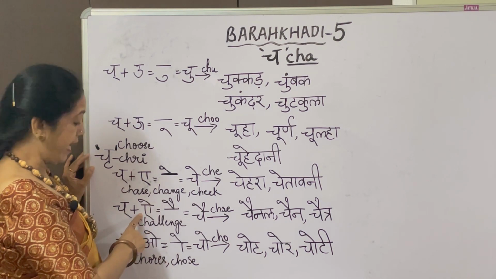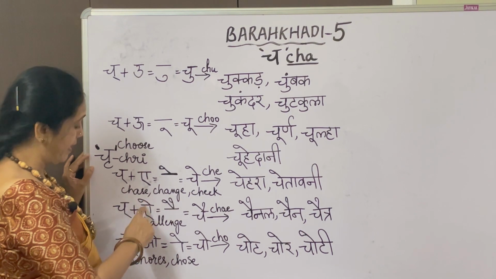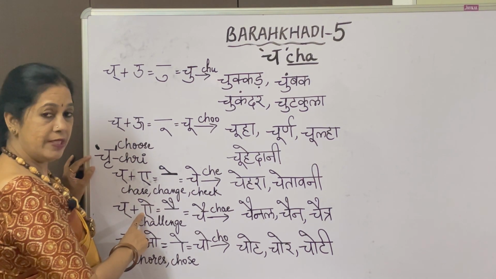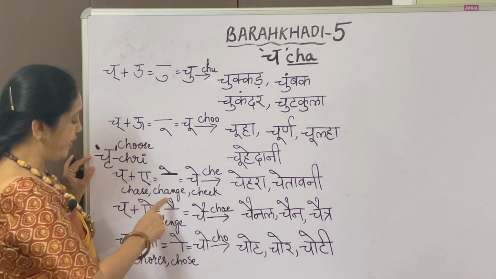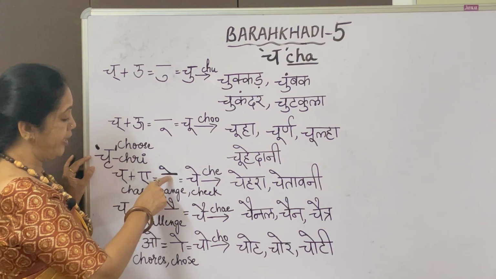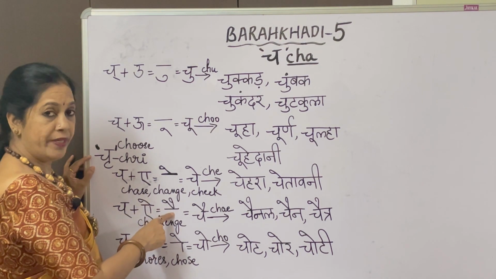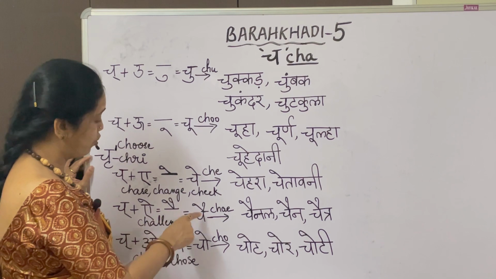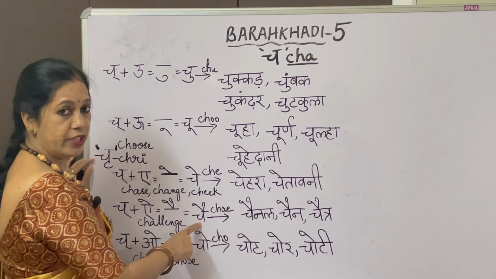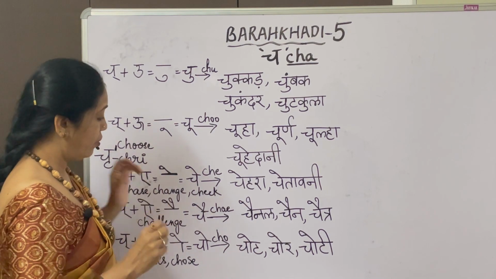Here there's already one stroke in the vowel itself, so when it comes with the consonant, you will give two strokes. Here there is no stroke at all, you will give one. That is cha.